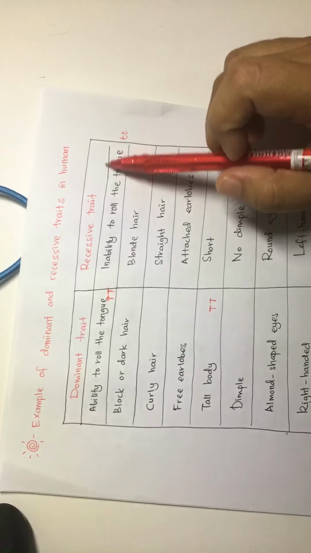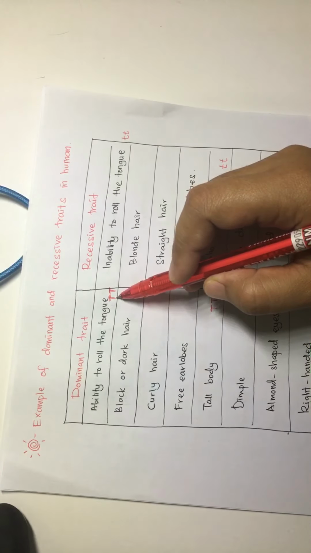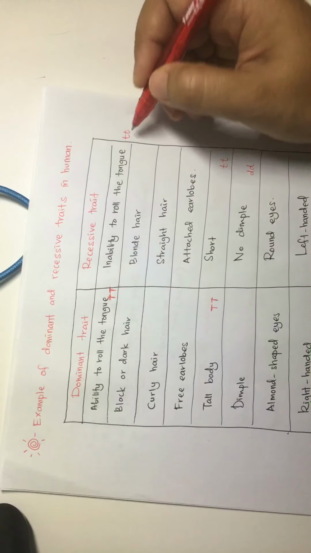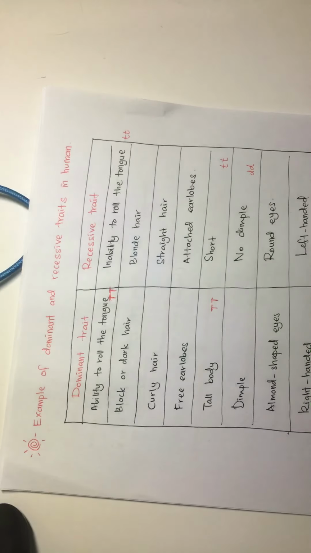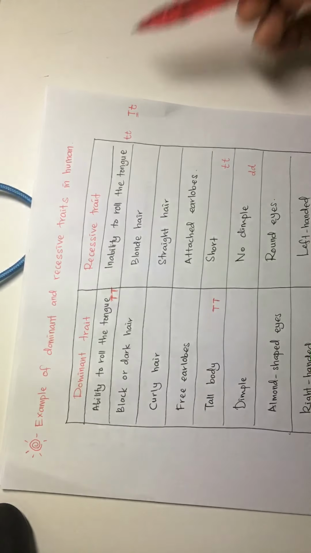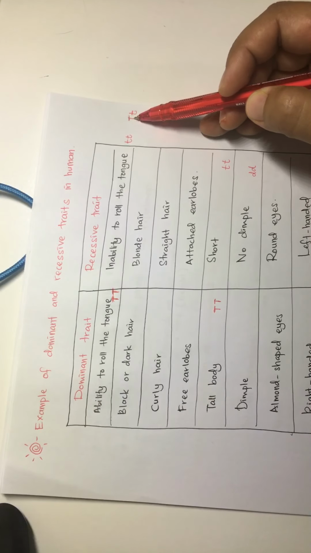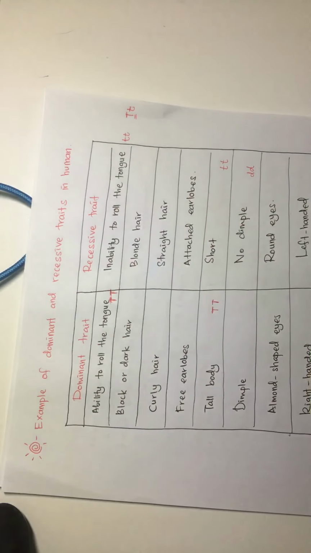And the recessive trait, the inability to roll the tongue, is recessive. Because this one is dominant, we choose capital T, and this one is recessive, so we represent it with small t. What if these two combine together, capital T and small t? Which characteristic will it show? Of course, it will show the capital T, the dominant trait. The combination of a small and a capital letter will show the characteristic of the capital letter, the dominant trait.